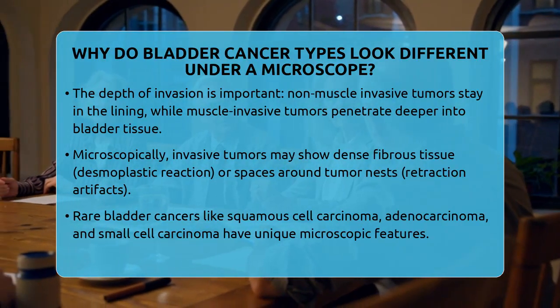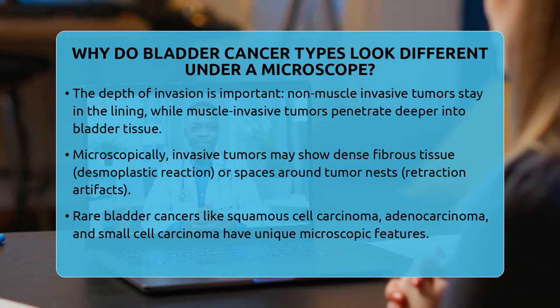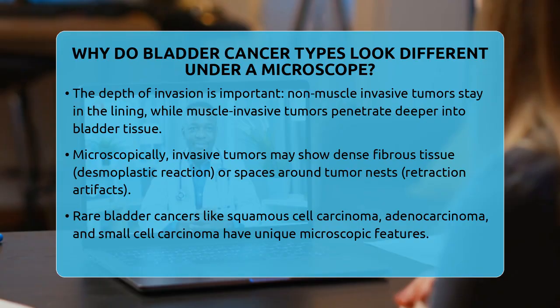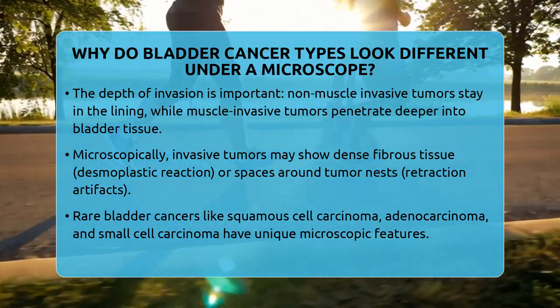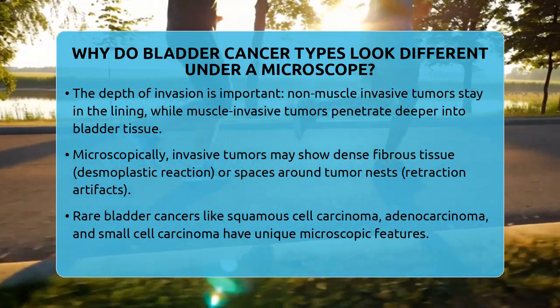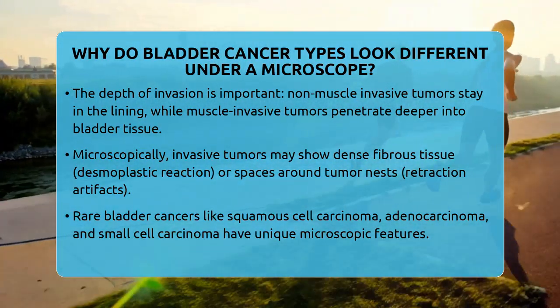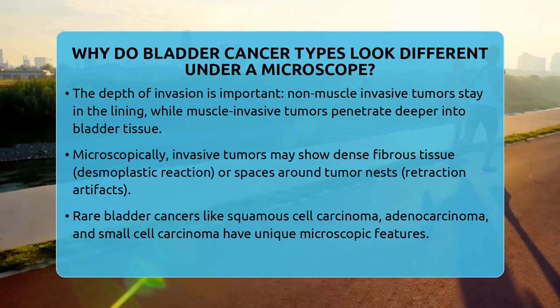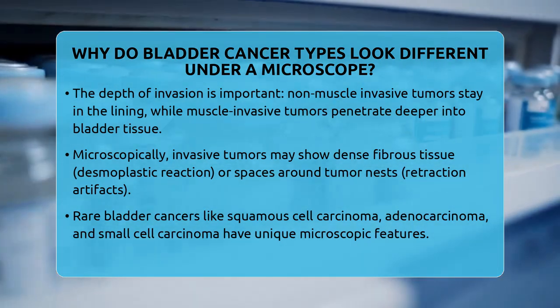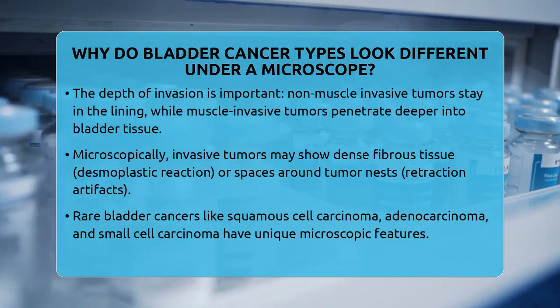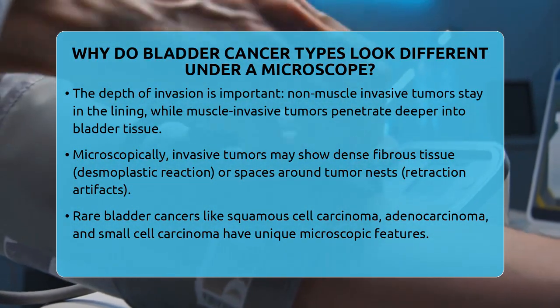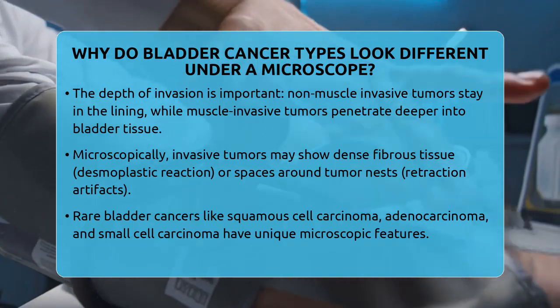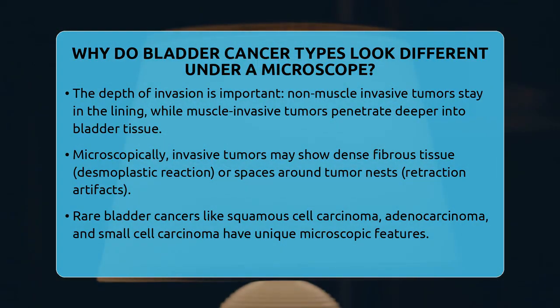Another key factor is how deeply the cancer has invaded the bladder wall. Non-muscle invasive tumors stay confined to the inner lining, while muscle-invasive tumors penetrate deeper into the bladder tissue. Under the microscope, invasive cancers often show signs like dense fibrous tissue around the tumor, called desmoplastic reaction, or spaces around tumor nests caused by tissue processing, known as retraction artifacts. These features help determine how advanced the cancer is.